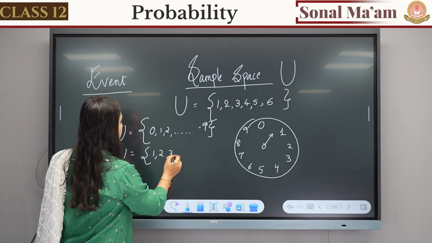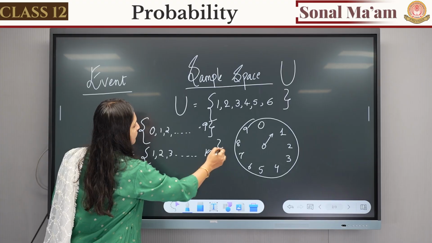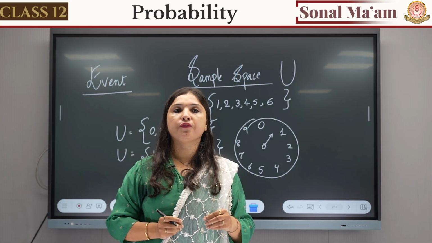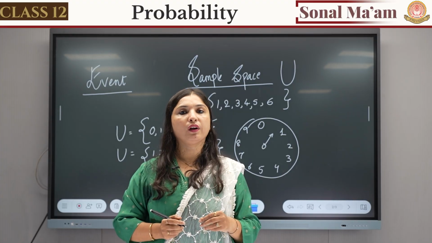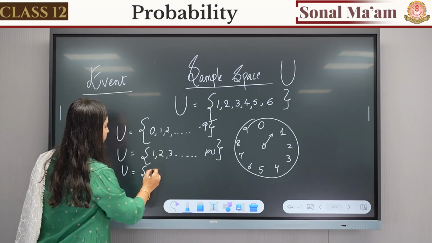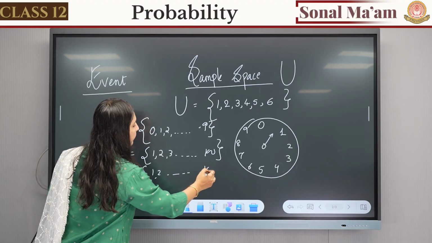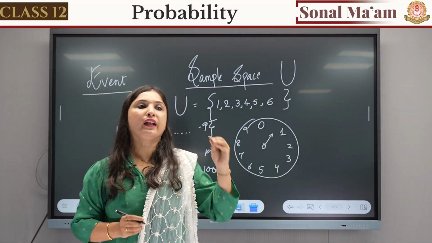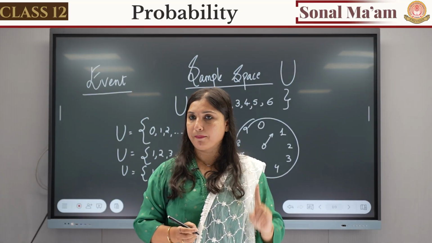Now, selecting a natural number from the first 1000 numbers. What will be my U? U will start from 1, 2 and end where? 1000. The first thing that we have to know is the sample space.